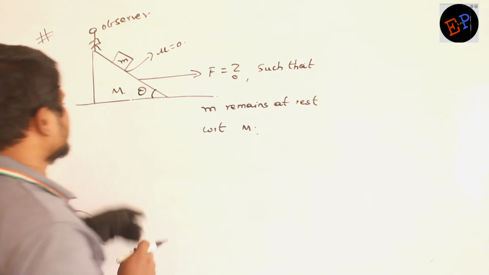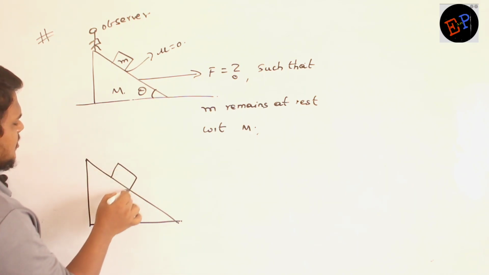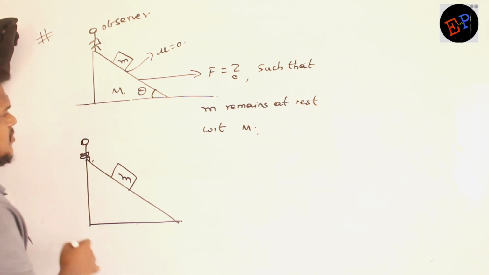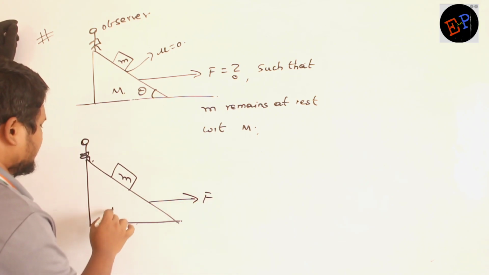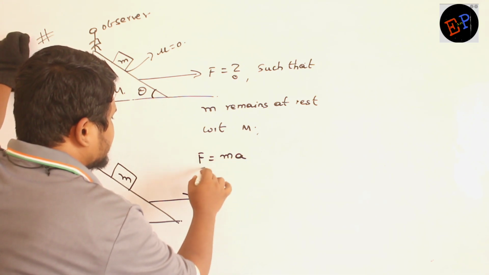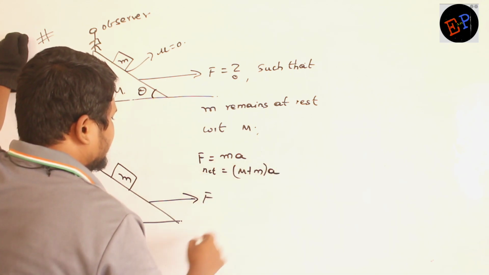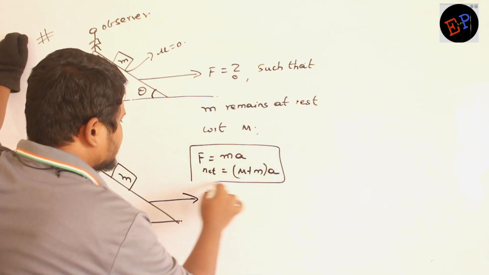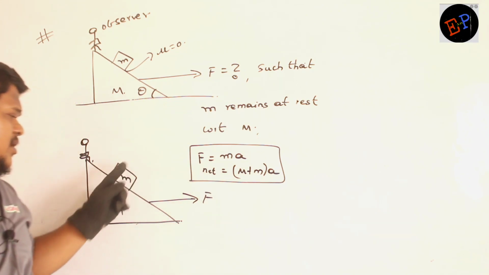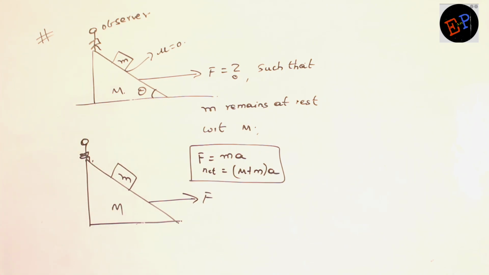Let us see how we can proceed in this problem. So this is the mass small m, and this is the observer. We are applying a force of F and mass is capital M. So therefore F is equal to ma. This is the equation for net force. So mass is capital M plus small m, acceleration is a. So this is the amount of net force which we have to apply. But what is the acceleration? I don't know. Masses we have small m and capital M, but what is the acceleration with which this body should accelerate? That we don't know. Okay, let us see.